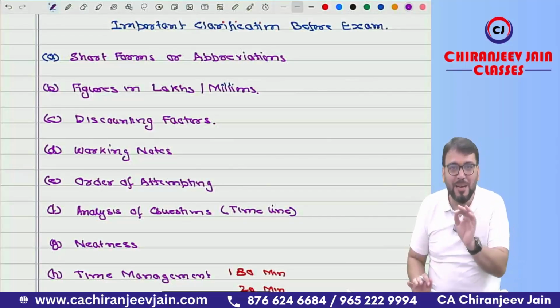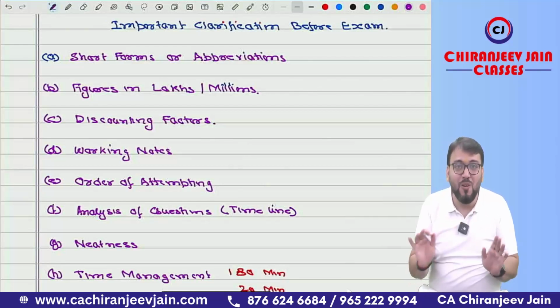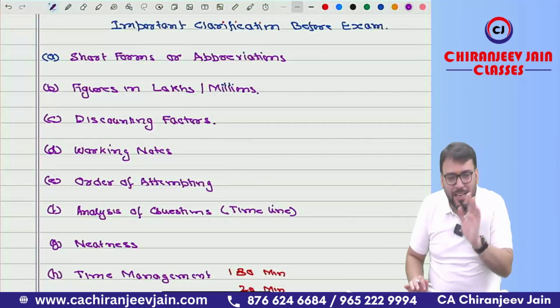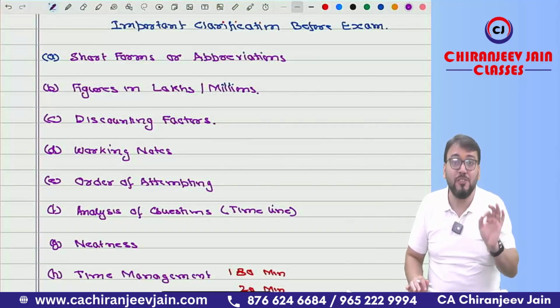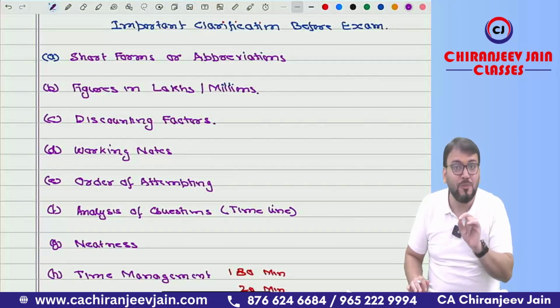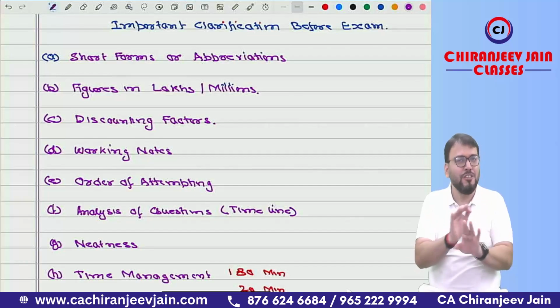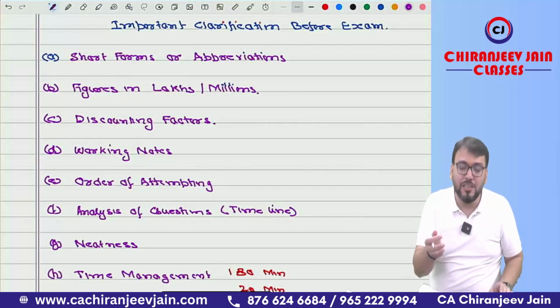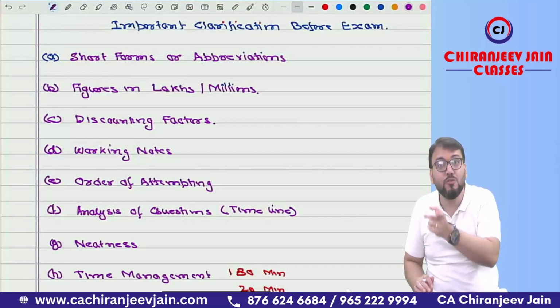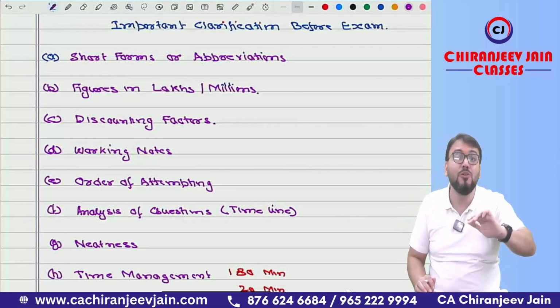Got this point? Point number 5, order of attempting questions. Believe me, there is no fixed order for attempting the questions. You can attempt any question of your choice. My suggestion, start with the question in which you are very confident. Don't start with the toughest question of the question paper. Of course, you can attempt in any order. It means you can start with 2A, then go to 3B, then go to 4C, and then come back to 2C if you want.